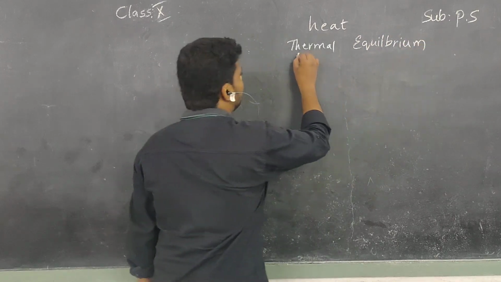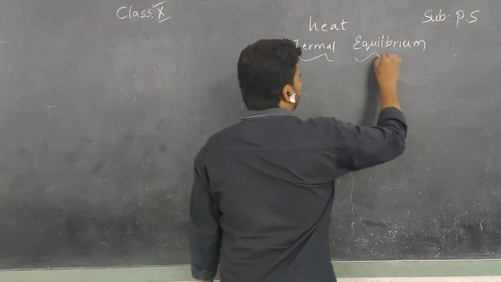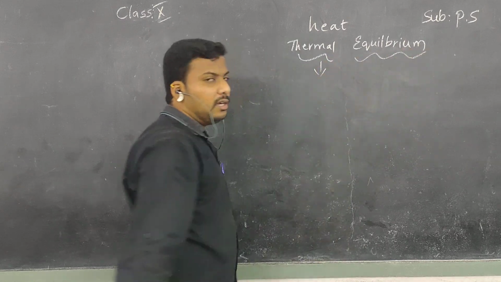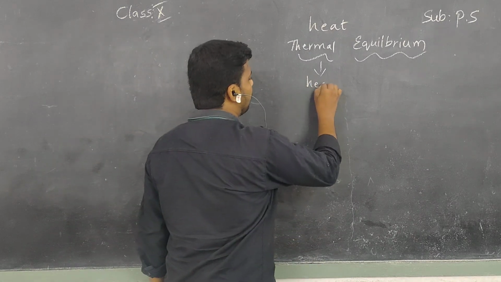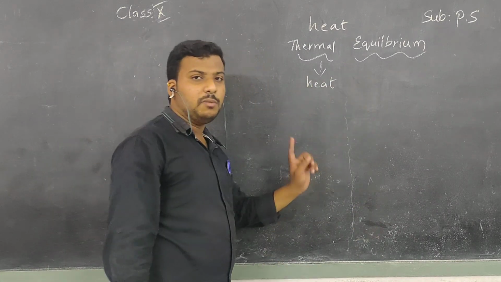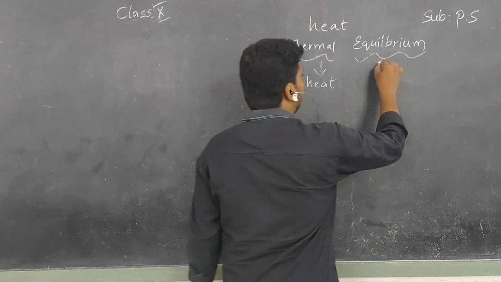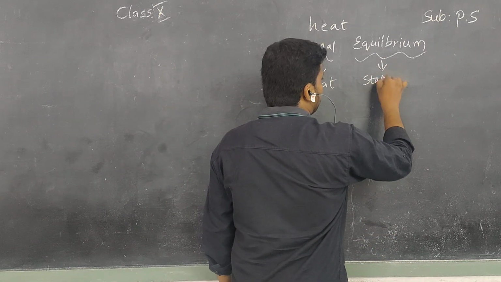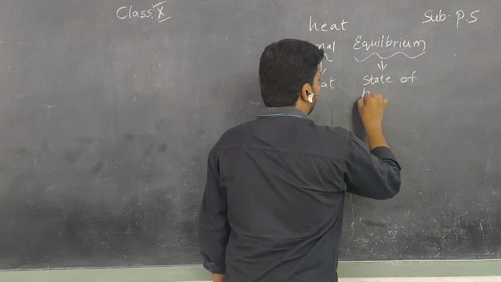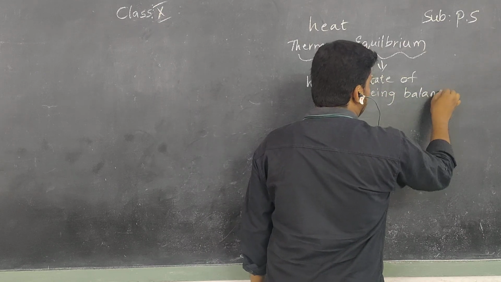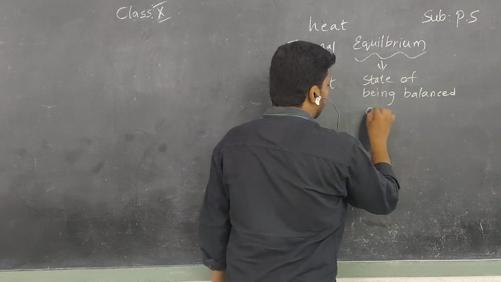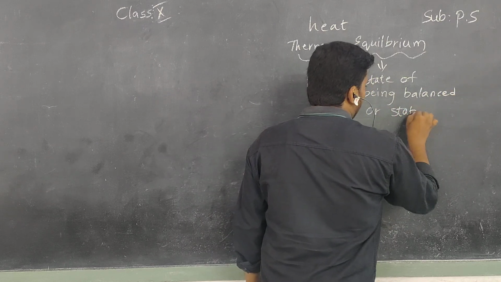So what is thermal, children? Thermal is nothing but heat. And what is equilibrium? State of being balanced or stable.